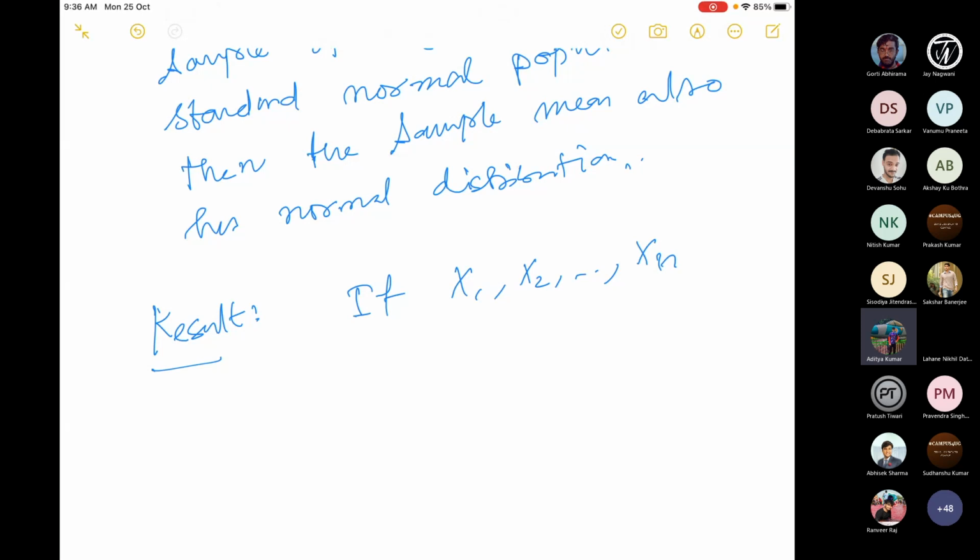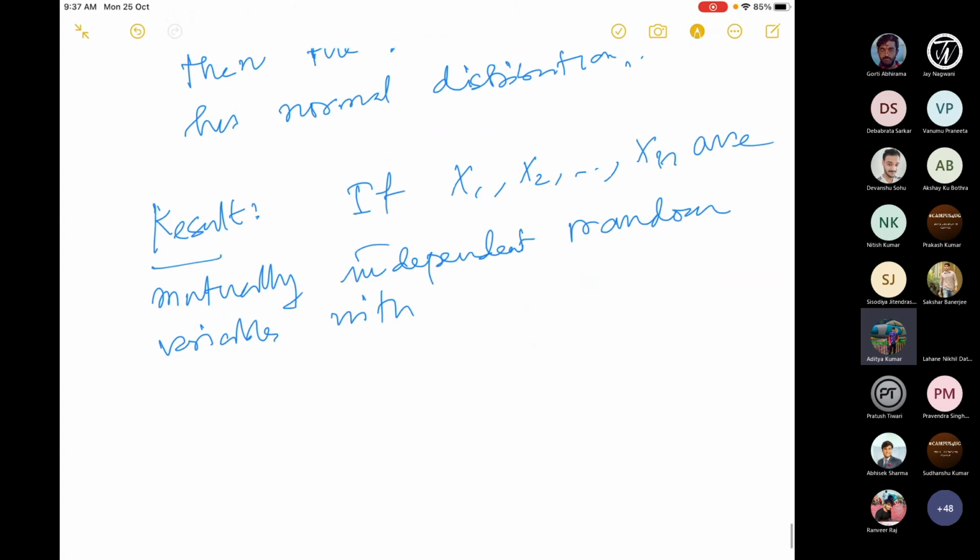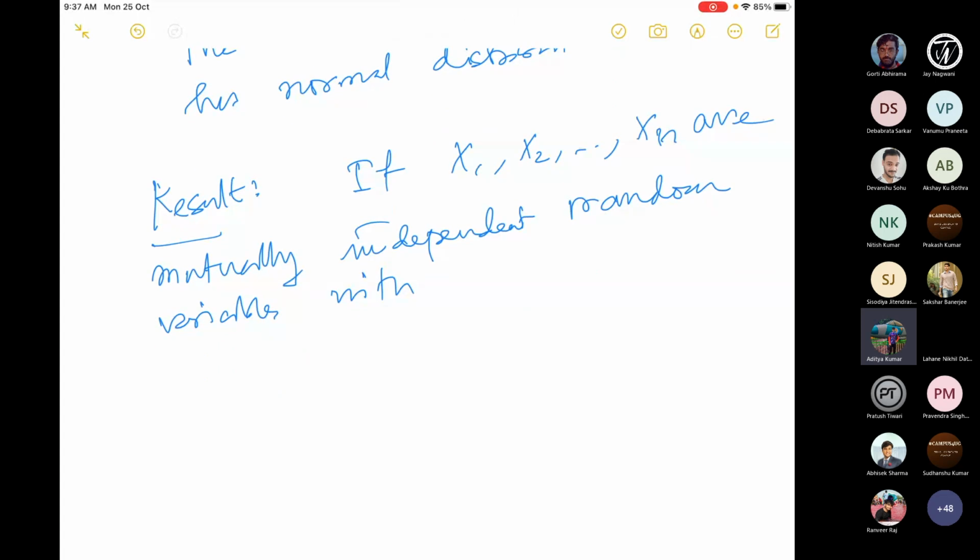If x1, x2, ..., xn are mutually independent random variables with, let's say, these are all normal distributions. So they need not be standard normal, just normal, with Xi normal(mu_i, sigma_i square), i equal to 1 up to n.